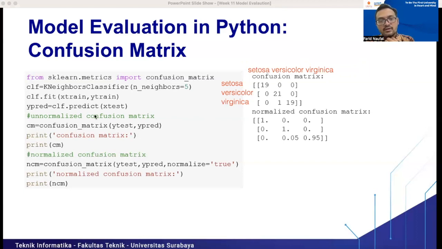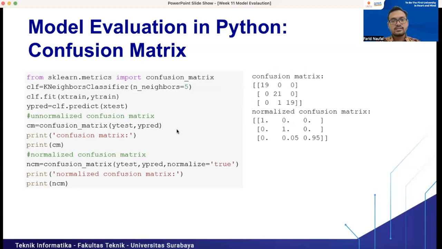For using the confusion matrix, we can just call the confusion matrix function here and put the testing set inside it. Then we will get the confusion matrix here. If we want to get normalized values from our confusion matrix, we can just add the normalize parameter equal to true here. So there is 5% of Virginica flowers classified as Versicolor, right? That's how we read the confusion matrix.